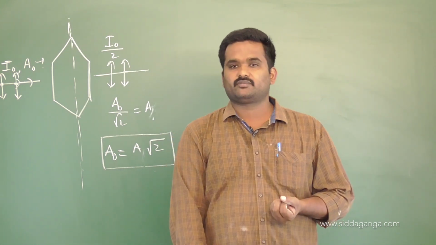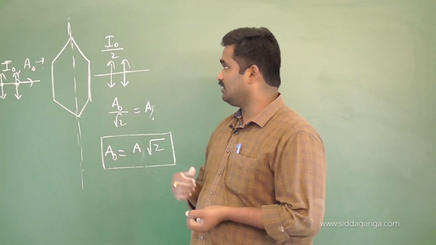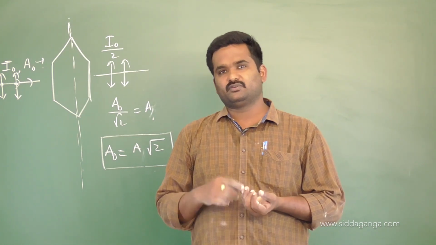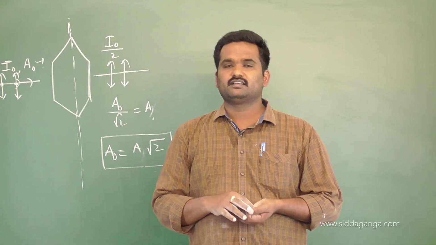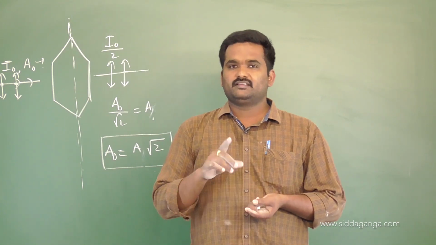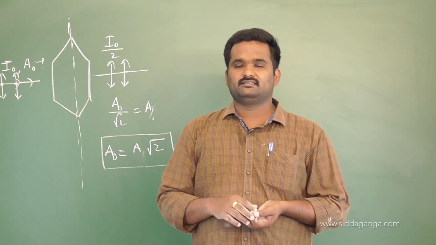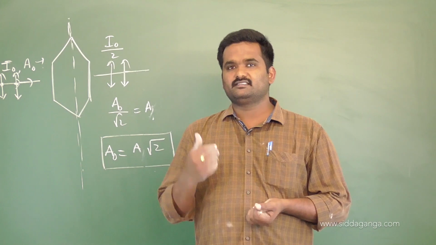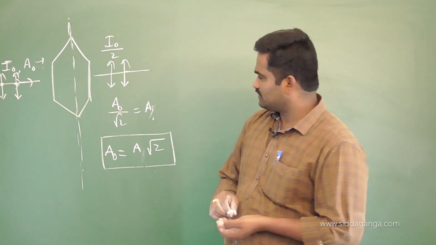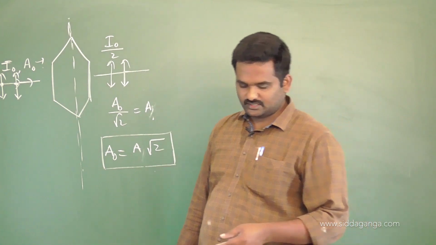Apart from that, polarization problems based on Malus law. At the end we will see how the intensities of polarized or unpolarized light come out after passing through a number of polarizers. We have studied the Malus law application. If a number of polarizers are placed with transmission axes making angles theta 1, theta 2 and so on with one another, then what is the final resultant intensity after passing through all the polarizers? We have studied such things. So these kinds of problems are important. One of that kind is this 18th problem, just go through that now.